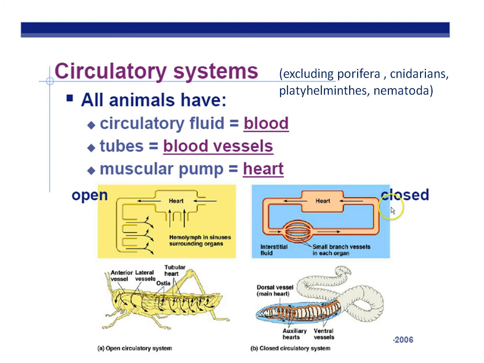The advantage of a closed circulatory system is the red blood cells stay in the tubes. So if we have the blood cells staying in the tubes, we can deliver stuff right up to the cells of our body, and there doesn't have to be a lot of diffusion to occur to get stuff from the blood to the cells of our body. So a closed circulatory system is more efficient than an open circulatory system, and that's what we have. In fact, without a closed circulatory system, birds and mammals probably wouldn't be able to maintain their high metabolism.